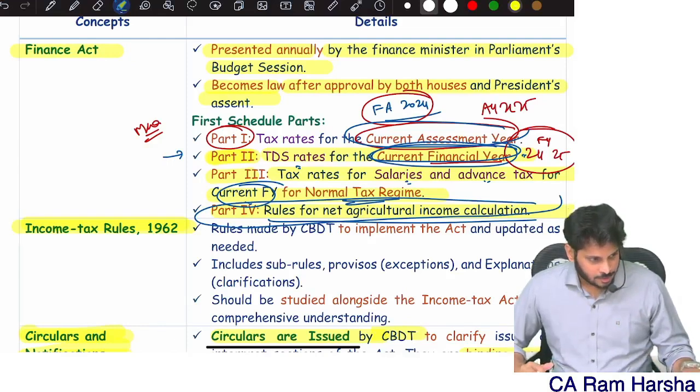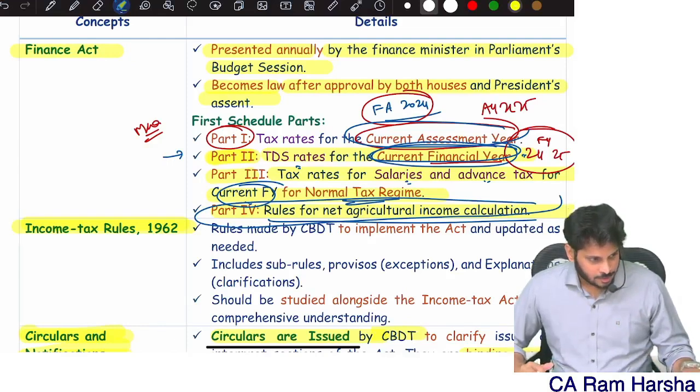Then on the basic tax, if some conditions are satisfied, you should add surcharge. Then you will get a subtotal, both put together. From that you have relief and rebate, reduce it. Then again you will have a subtotal.